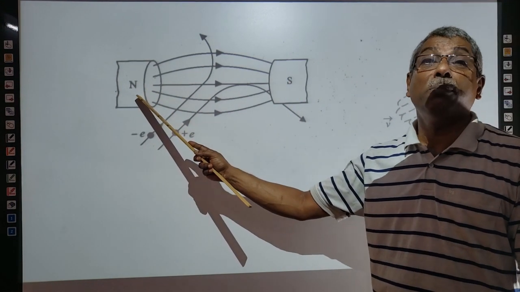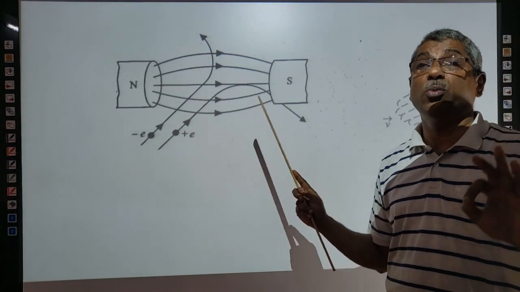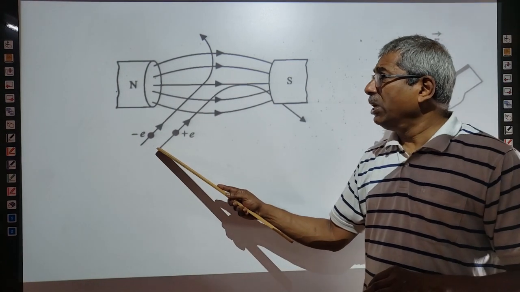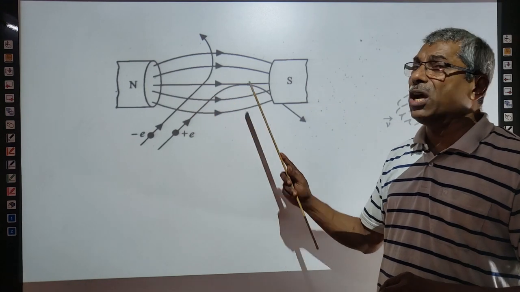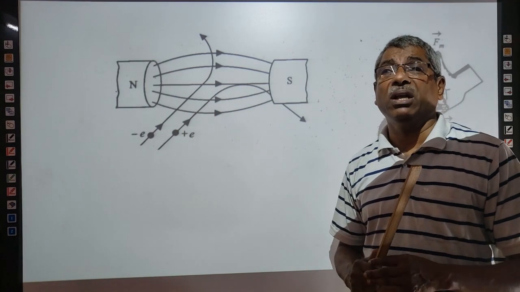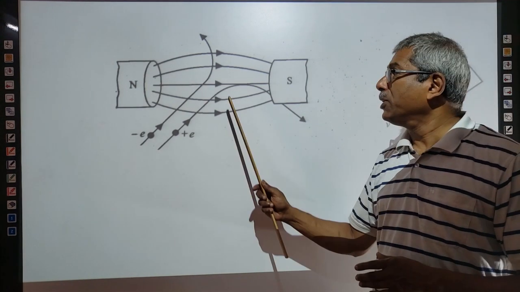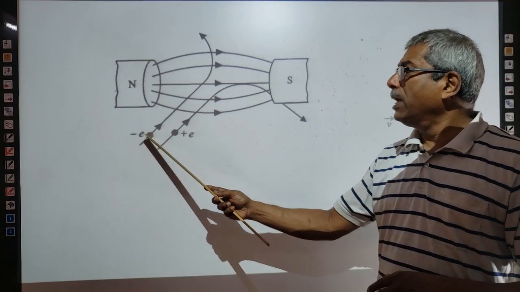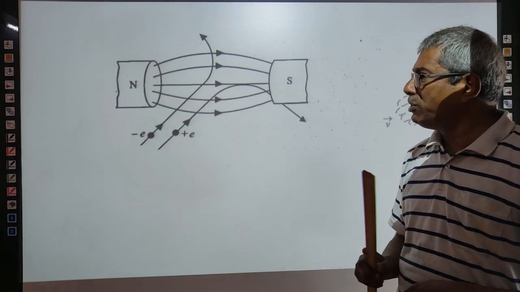Lines of force emerge from the north pole and enter into the south pole. These are magnetic field lines due to a magnet. So within the field, if a positive charged particle is made to move, then as it enters the magnetic field, it will take a parabolic path as shown in the figure. If this is for a positive charged particle, then this will be for a negatively charged particle. And this is a very important diagram.